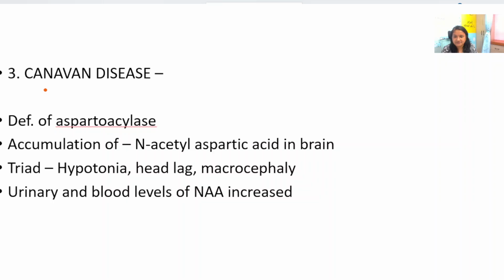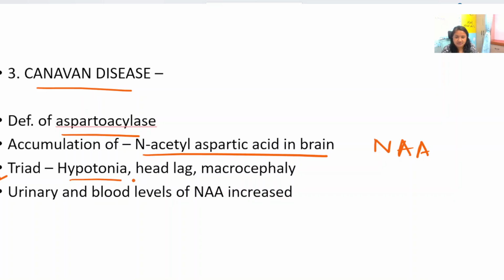Canavan disease, there is deficiency of aspartoacylase enzyme. There is accumulation of NAA, that is N-acetyl aspartic acid in the brain. The typical triad, this is a question asked previously, is hypotonia, head lag and macrocephaly. This is seen in Canavan disease. And urinary and blood levels of N-acetyl aspartic acid are increased. That is a part of diagnostic workup.